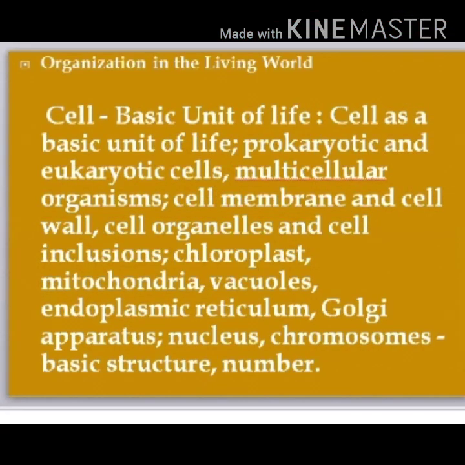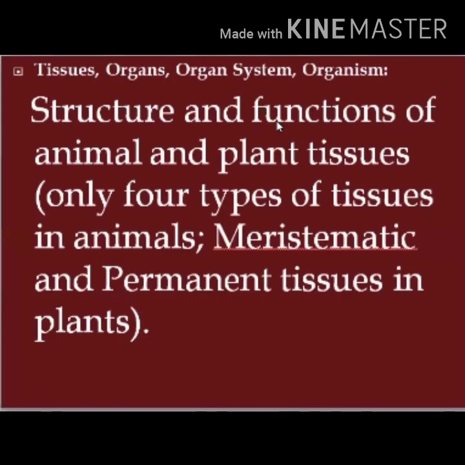So the first chapter that we already completed is about the cell, the basic unit of life: prokaryotic and eukaryotic cells, then cell organelles, and unicellular and multicellular organisms, mitochondria, chloroplast, all this kind of cell organelles that we completely studied. The second chapter that we just started is structure and functions of animal and plant tissues. 4 types of animal tissues we have discussed. Then meristematic tissues and permanent tissues in plants also.